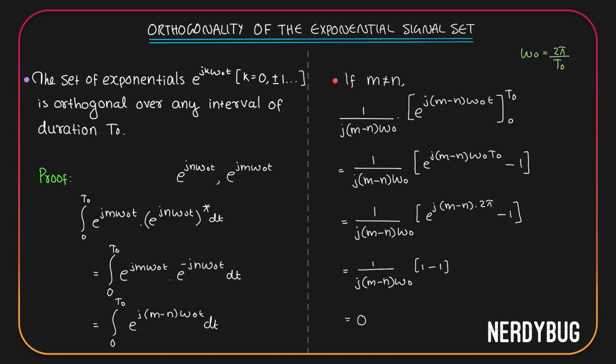The inner product is 0 if m is not equal to n. The inner product is not 0 if m is equal to n. This is the same in the case of two-dimensional or three-dimensional vectors also. Right?